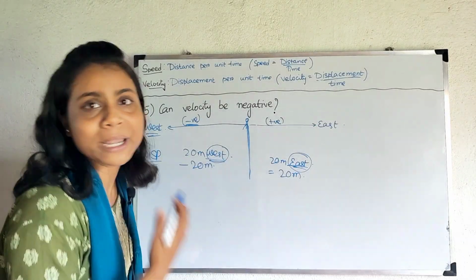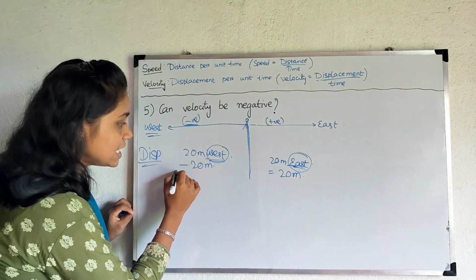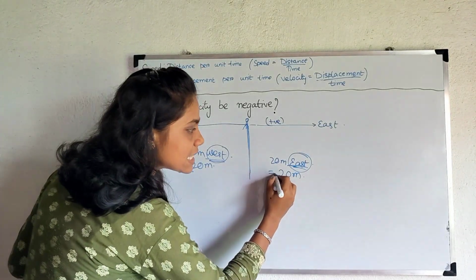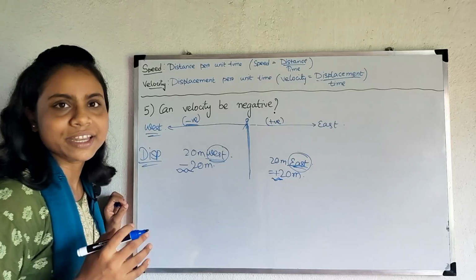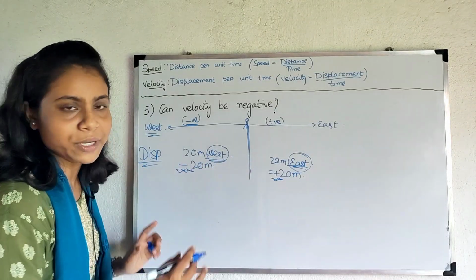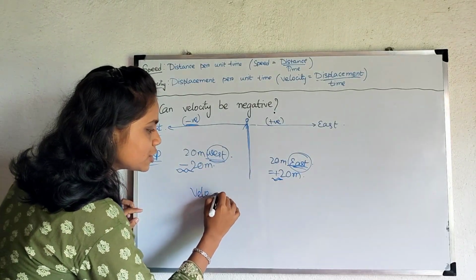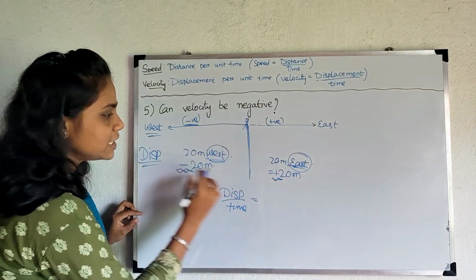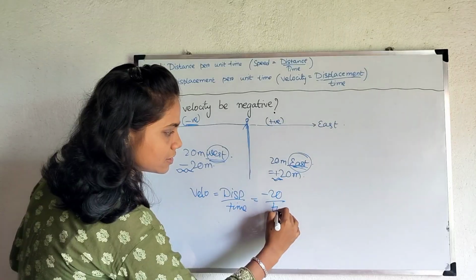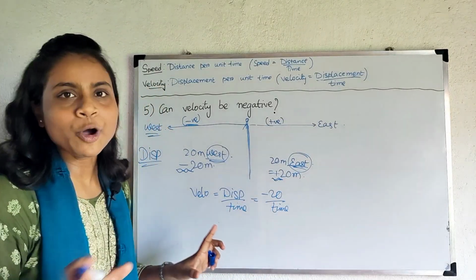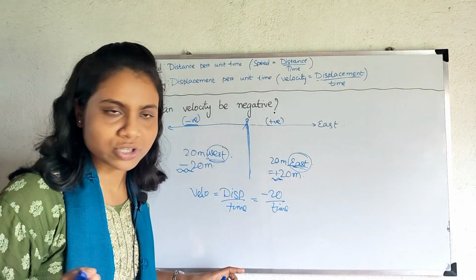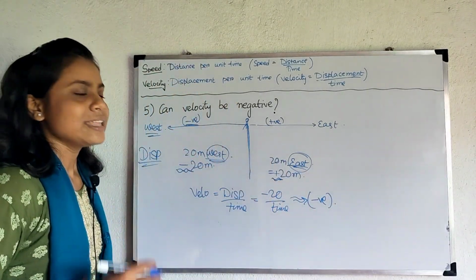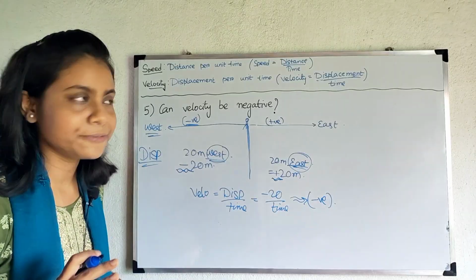These are the displacements. In this case, the minus sign represents the direction, and in this case the plus sign represents the direction. Velocity is equal to displacement by time. Now here displacement is minus 20. Time can never be negative, time is always positive. So this value will give a negative answer, that is velocity can be negative.